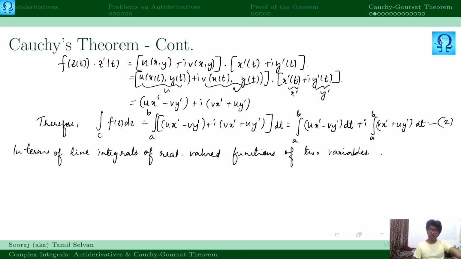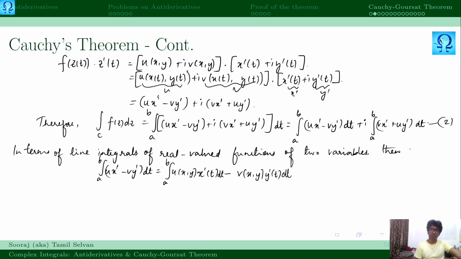Then we make use of the line integral ideology to write this integral a to b of u x prime minus v y prime dt as integral a to b u of (x, y) x prime of t minus v of (x, y) y prime of t, and in addition I'll have dt as well.